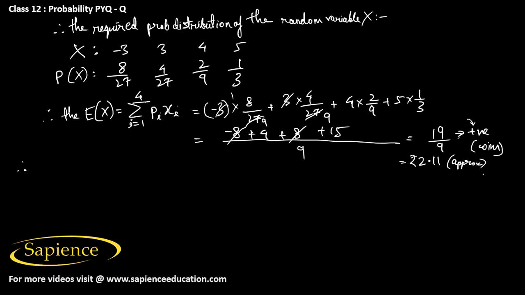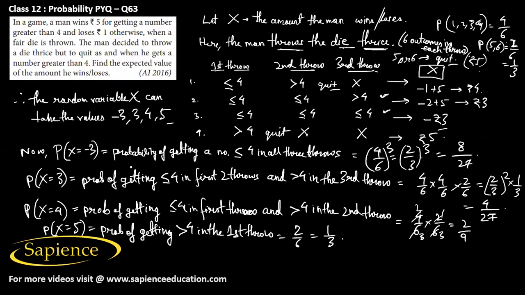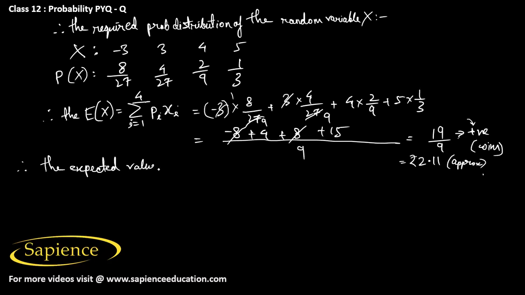So therefore we can say that the expected value of the amount he wins or loses is rupees 2.11 approx. So this is the final answer. Thank you.